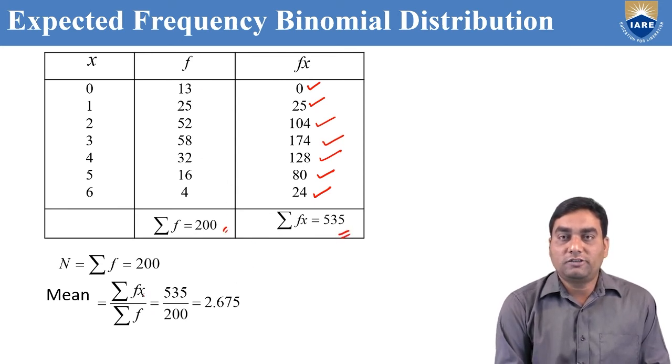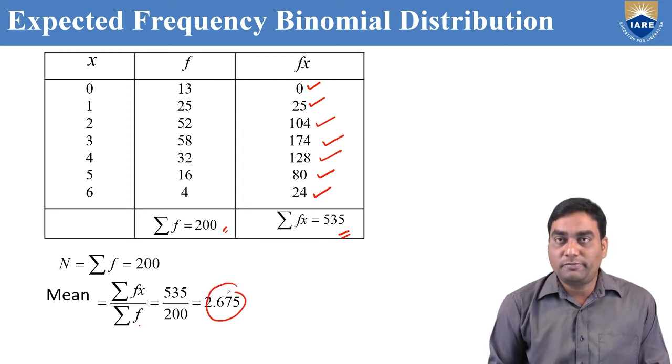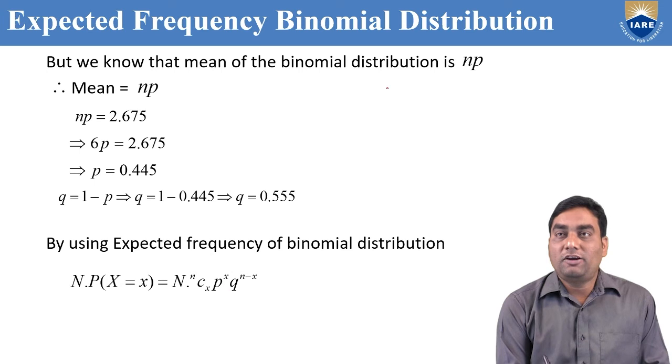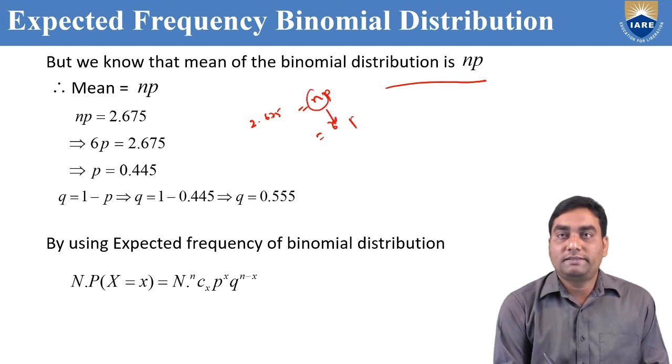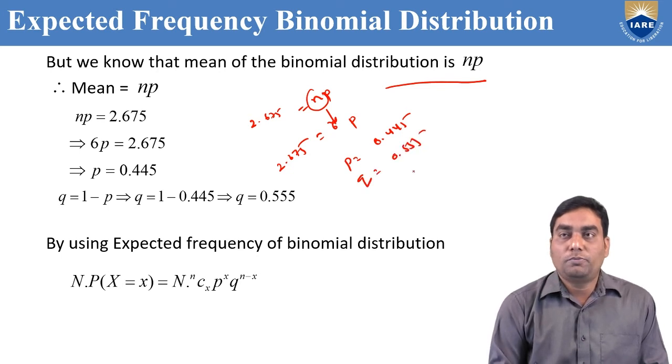So mean equal to sigma fx by sigma f, which is 2.675. In the binomial distribution the mean is np, so you can equate 2.675 with np. But n you know from the problem, n is 6. 6p equal to 2.675. From this we can find p equal to 0.445. If p is 0.445, q equal to 0.555 because p plus q equal to 1.